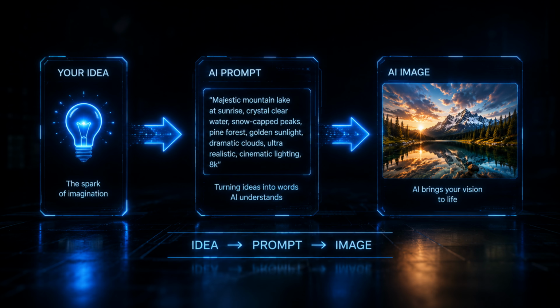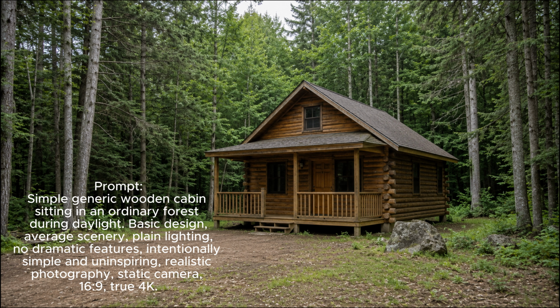Is there a fireplace? Is it raining? Is the camera inside or outside? Should it look like a painting, a photograph, or something futuristic? AI has to guess. And when AI guesses, you often get an image that looks ordinary instead of extraordinary.